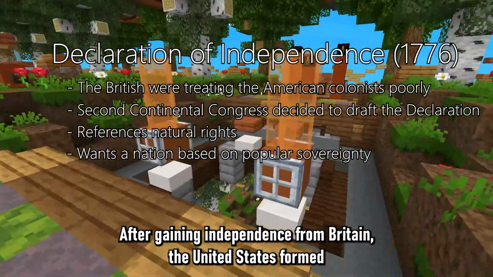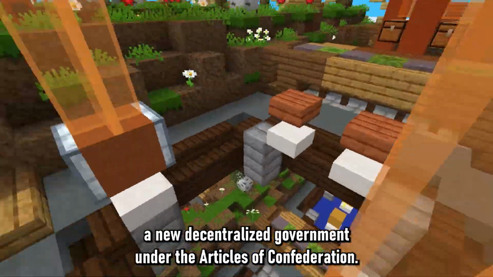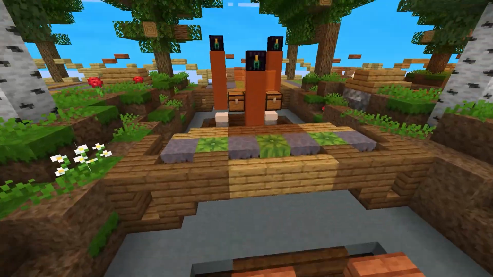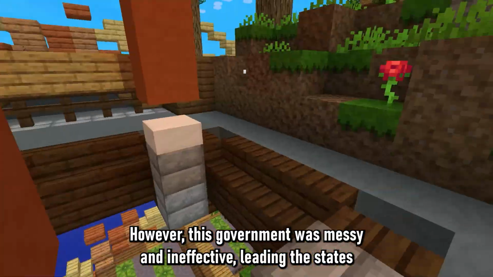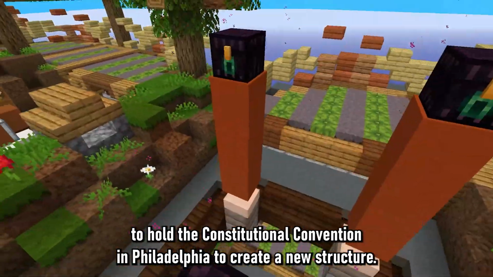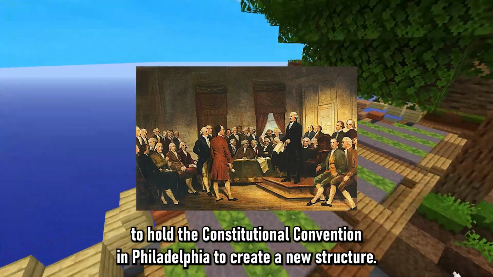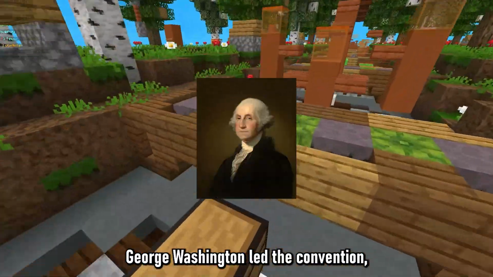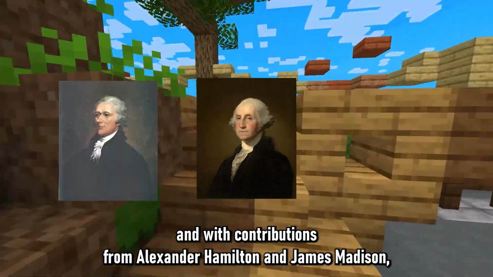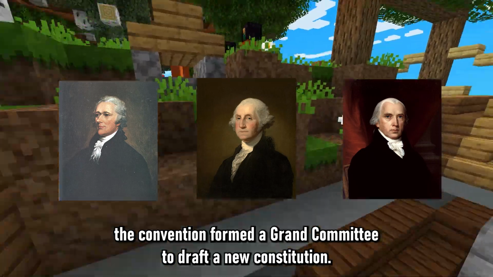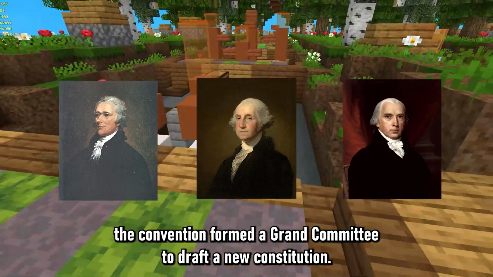After gaining independence from Britain, the United States formed a new, decentralized government under the Articles of Confederation. However, this government was messy and ineffective, leading the states to hold the Constitutional Convention in Philadelphia to create a new structure. George Washington led the convention, and with contributions from Alexander Hamilton and James Madison, the convention formed a grand committee to draft a new constitution.